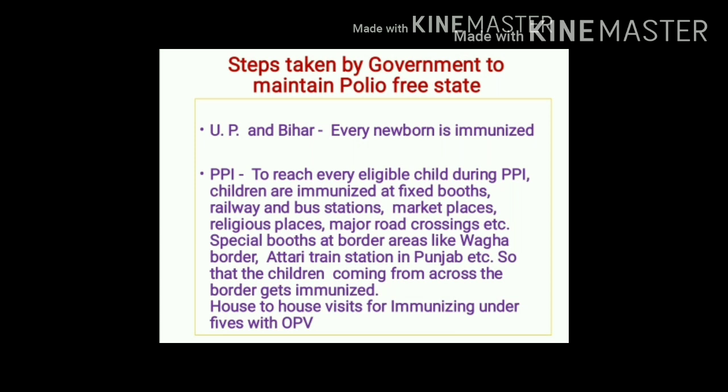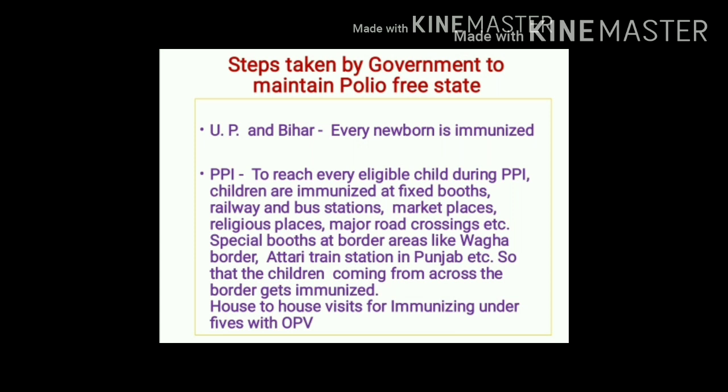In addition to fixed booths, special booths are also formed. These are formed at border areas with the intention to immunize those children who are coming across the border.